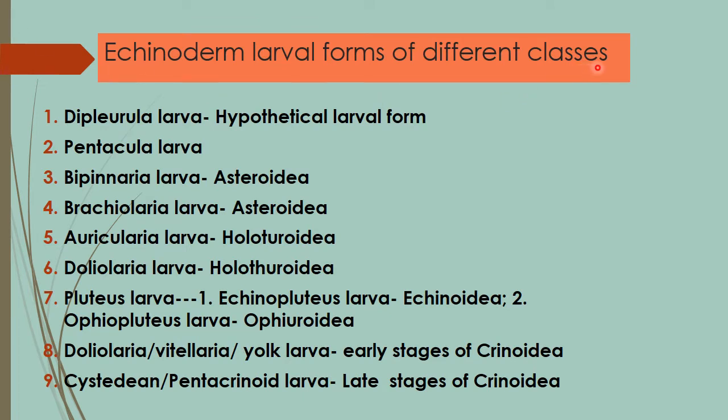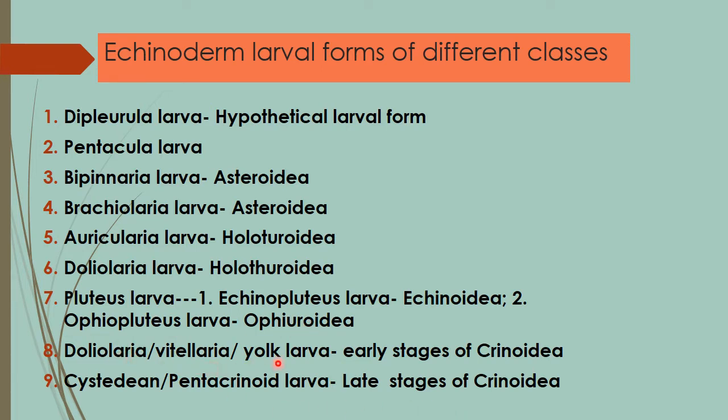Echinoderm larval forms of different classes. Diplurula larva, which is a hypothetical larval form. Pentacula larva, bipinnaria larva and brachiolaria larva of the class Asteroidea. Auricularia larva and Doliolaria larva of the class Holothuroidea. Pluteus larva, which mainly includes Echinopluteus larva of the class Echinoidea, and Ophiopluteus larva of the class Ophiuroidea.